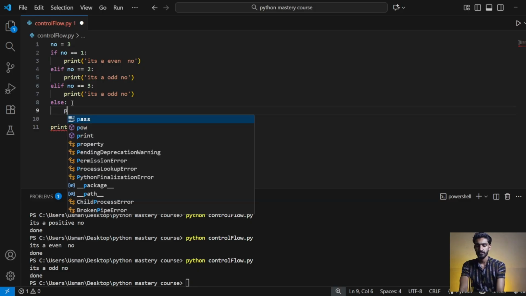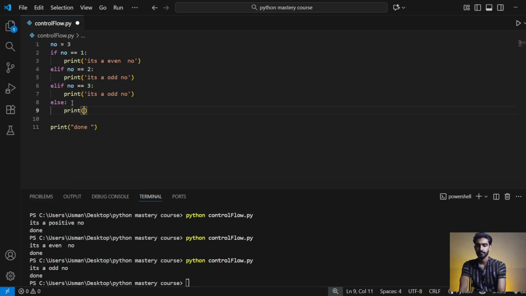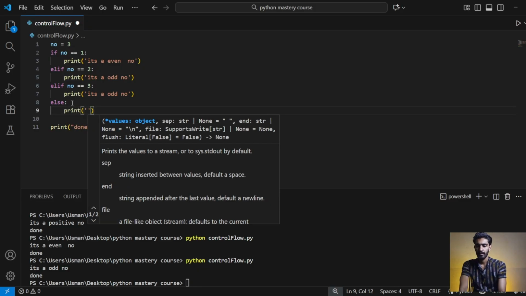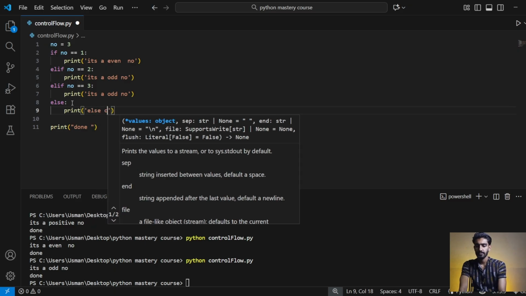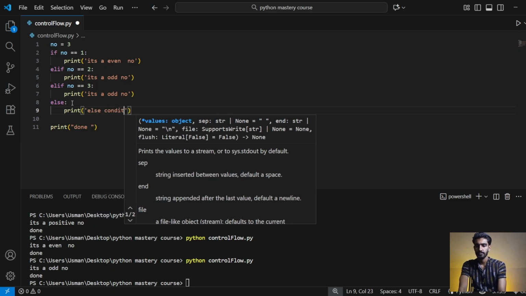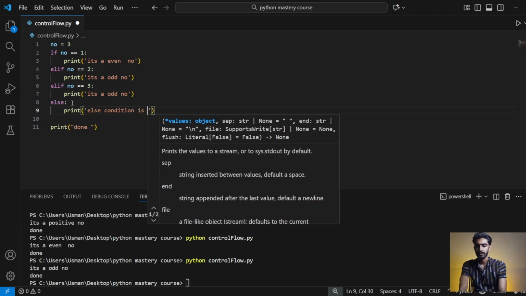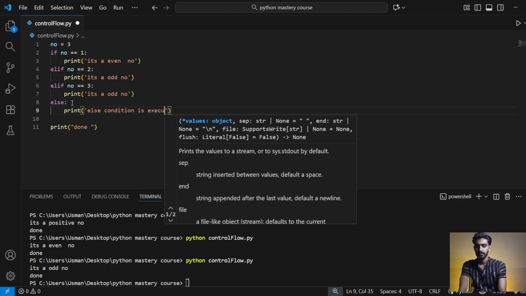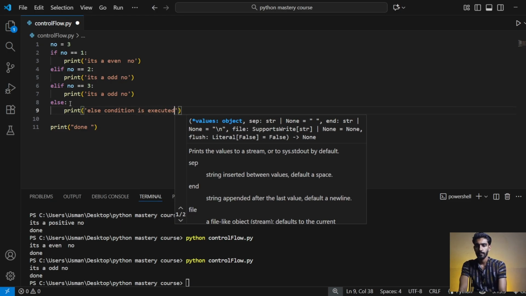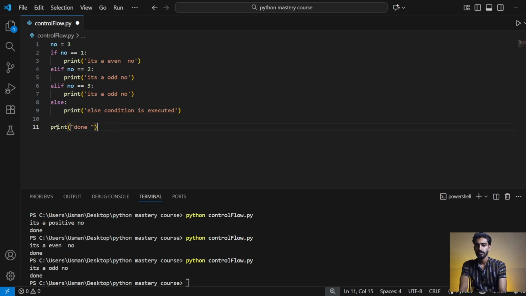So else condition, print else condition is executed. And as you know, whatever you write at the start of the line, it will automatically be printed on screen whenever you run a program. So I will change it.